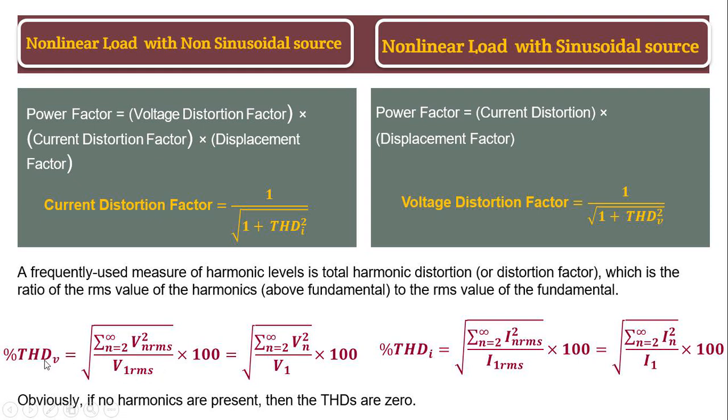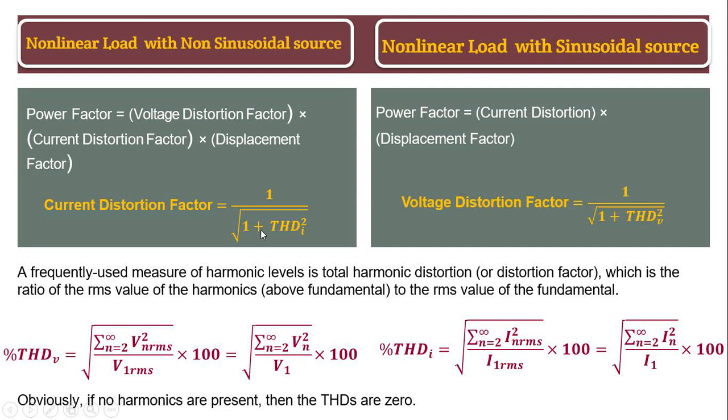When you use voltage terms here, this is the total harmonic distortion for voltage. If you use all the current other than fundamental, for n equal to 2 to infinity, all the components of current upon fundamental current under the square root is known as the total harmonic distortion for current.